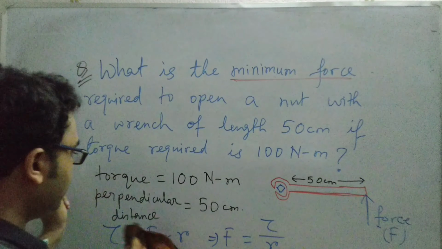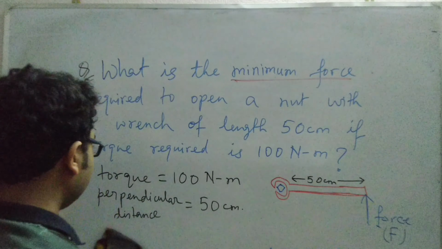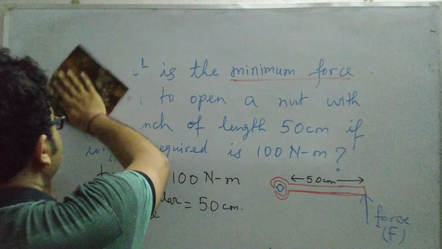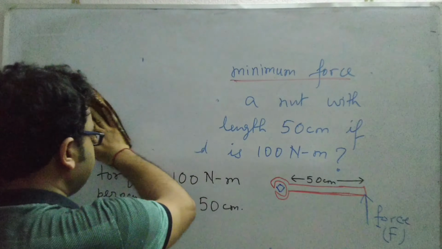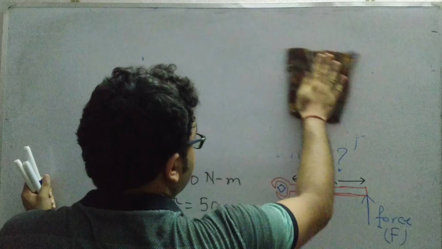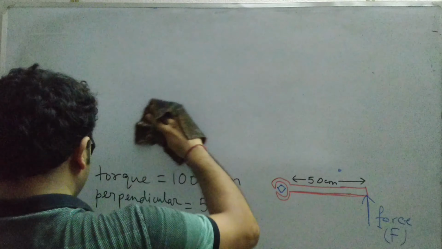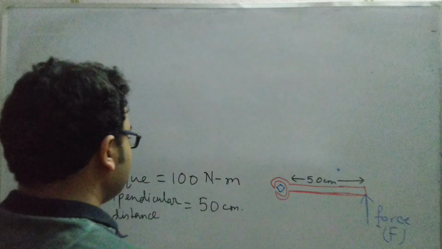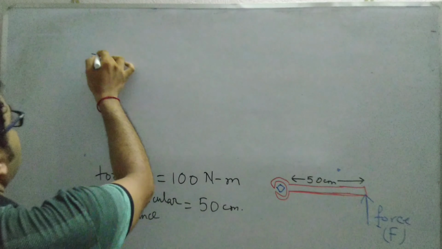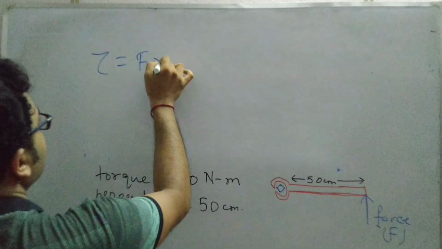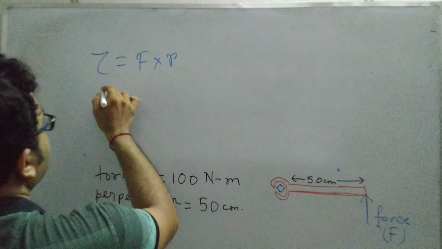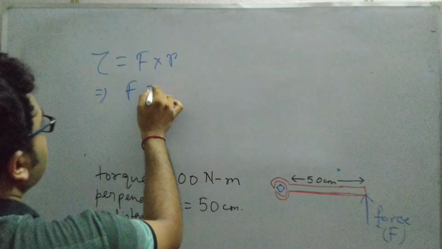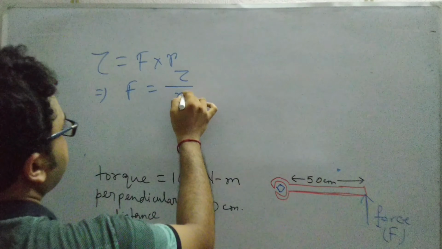I am erasing the question just a little bit, so we are solving the problem from this part. I think the below part was not visible to you all. Now the formula is torque equals force into perpendicular distance, so force will be torque by perpendicular distance.